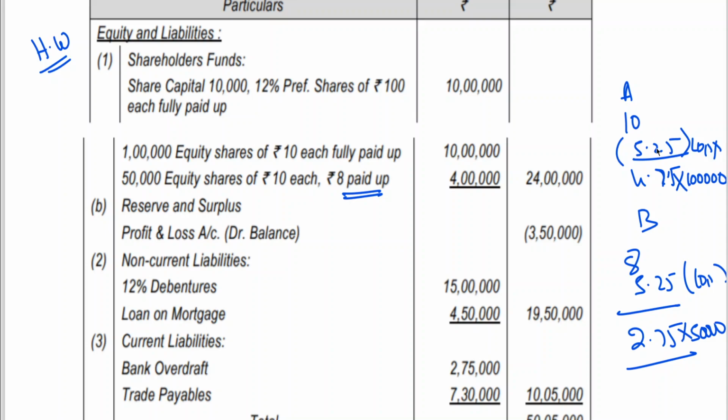Since he has fully paid, the loss is 5.25, so you are paying 4.75. Think about these models, whatever you have worked out in the last 3 classes, including this one, please work them out. These are very, very, very important models. Practice them. Definitely you can get them in the examination. And liquidator statement is a very good scoring chapter.